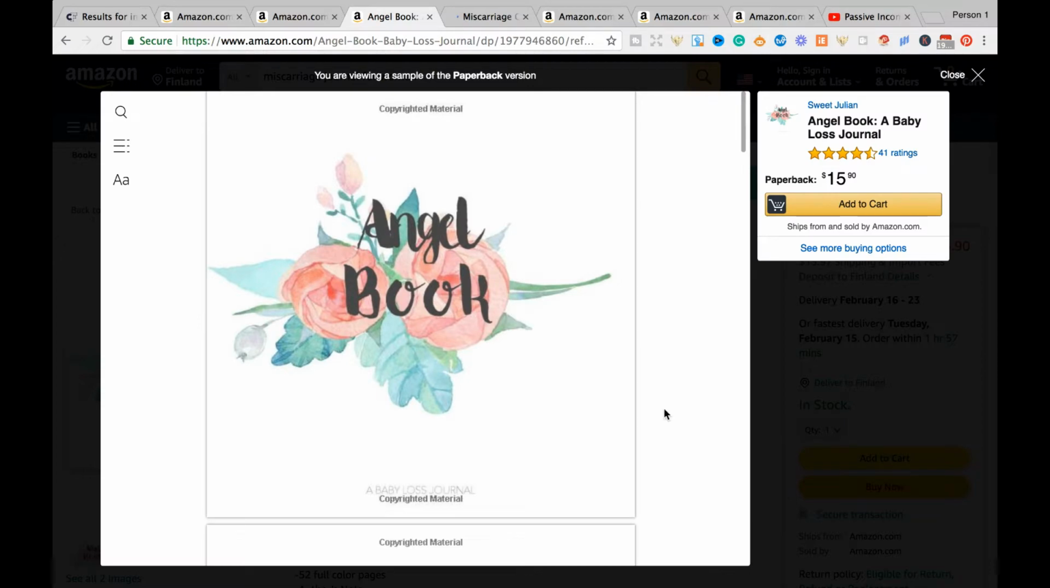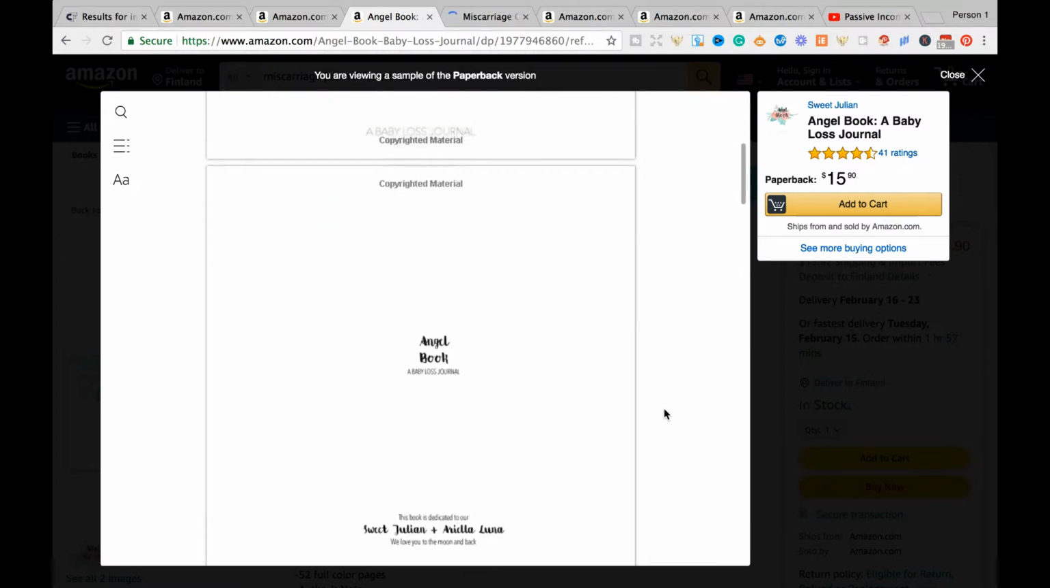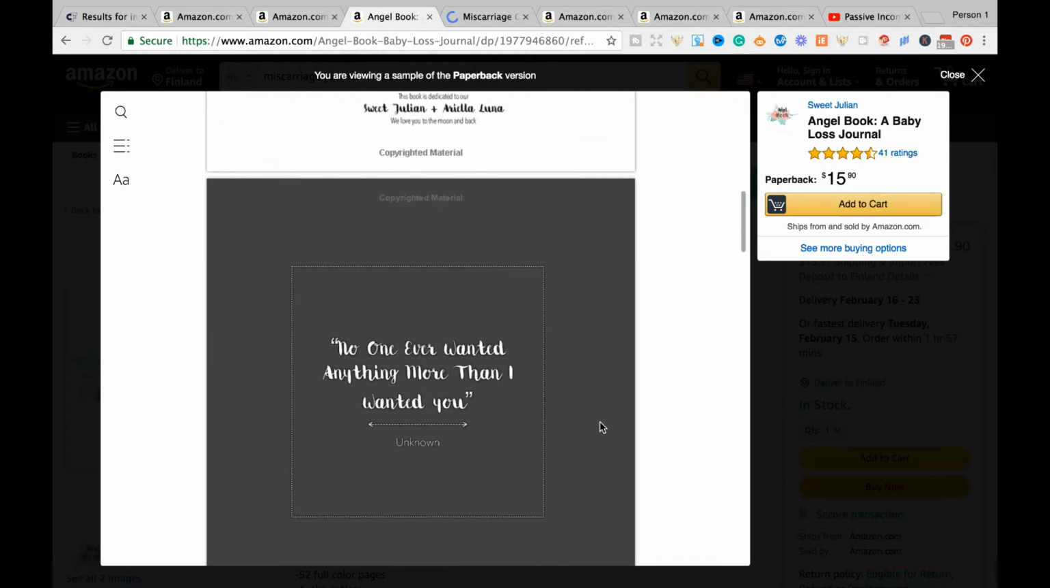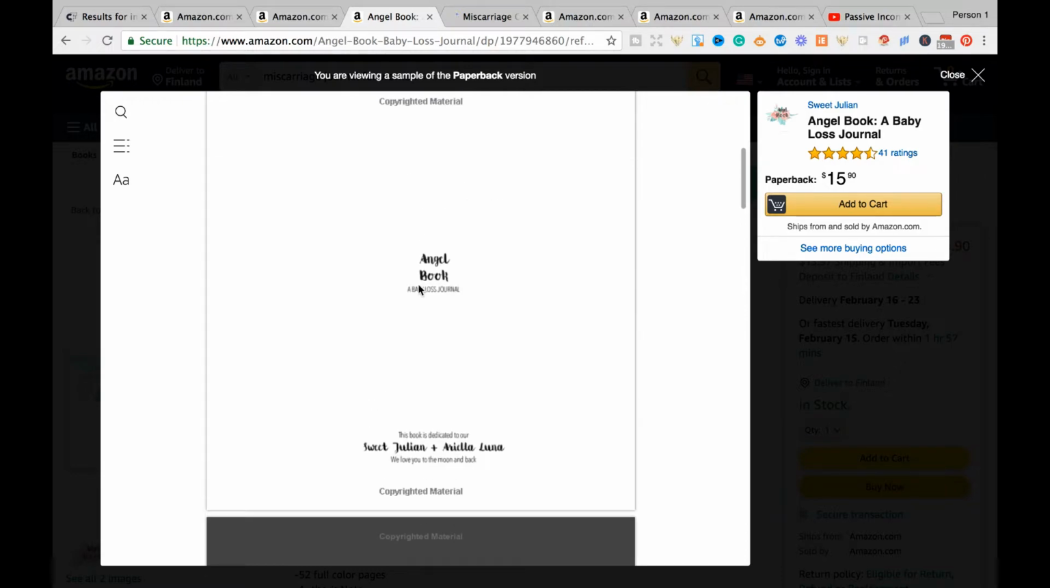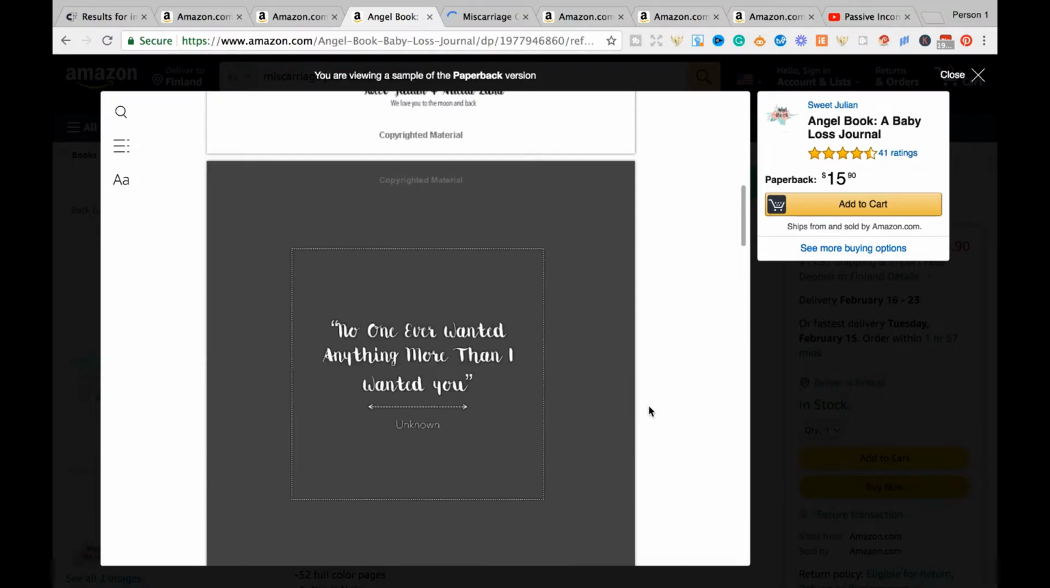As you can tell here, it's a simple book with a simple floral color, and inside we've got the title, and then we also have a quote right here.